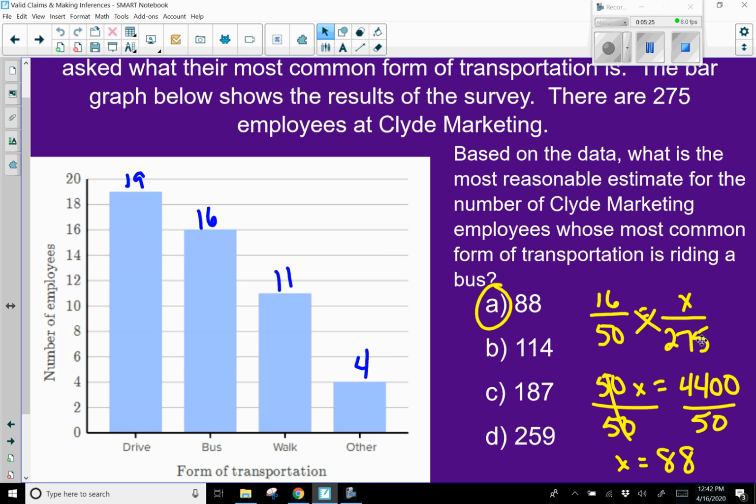You're solving it just like a proportion. First, find your cross products. 50 times x is 50x. 16 times 275 is 4,400. And then to get your variable alone, you're going to divide both sides by 50, leaving you with x equals 88 people, which is answer choice A.